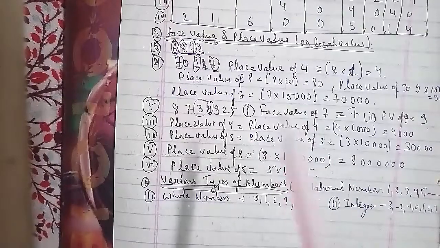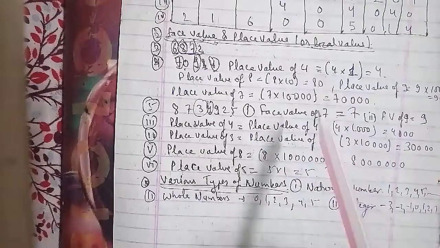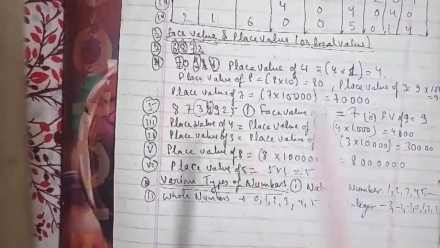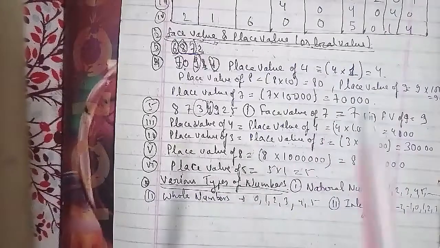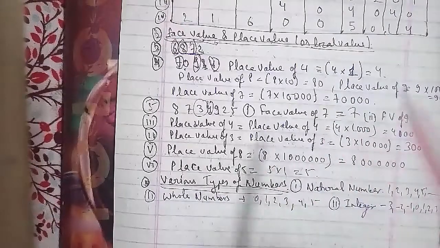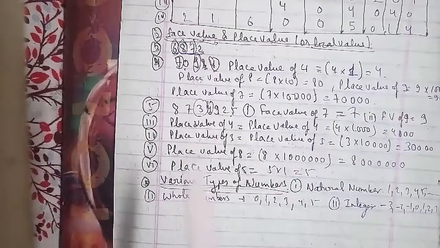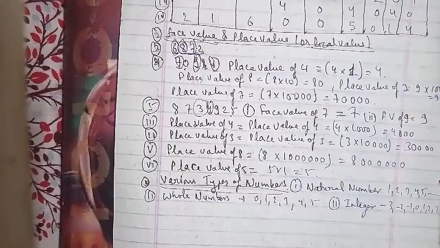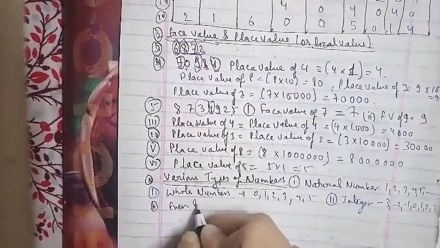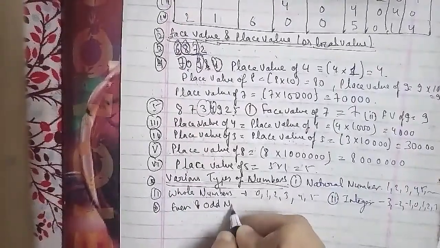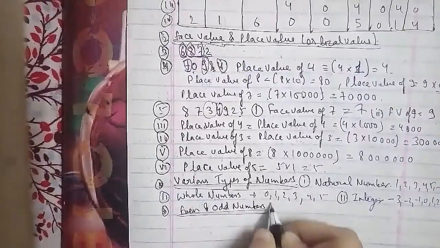In the even and odd numbers, we'll discuss one by one. First, for the even number. A counting number divisible by 2 is called an even number. Thus, we can say that the even numbers are 0, 2, 4, 6, 8, 10, 12, etc. All are even numbers. So a counting number divisible by 2 is called an even number.